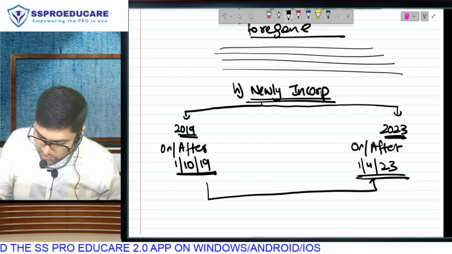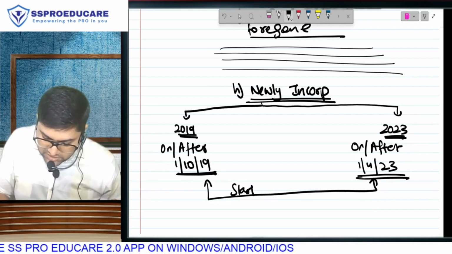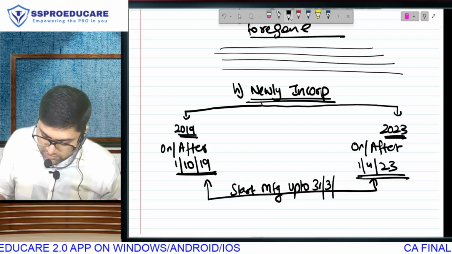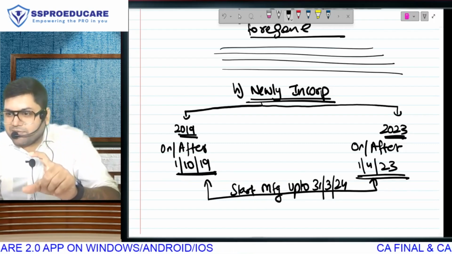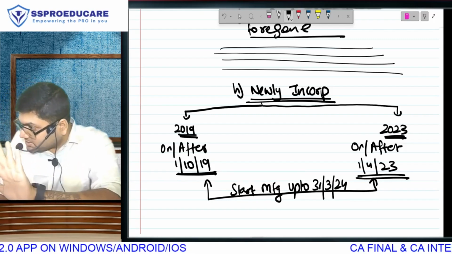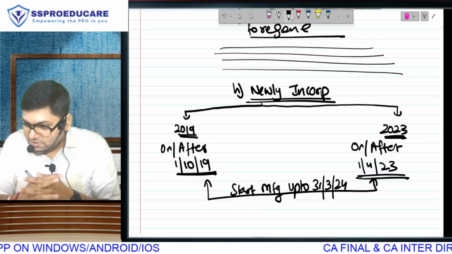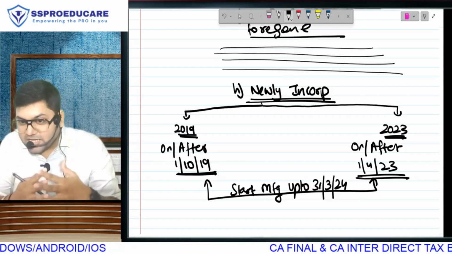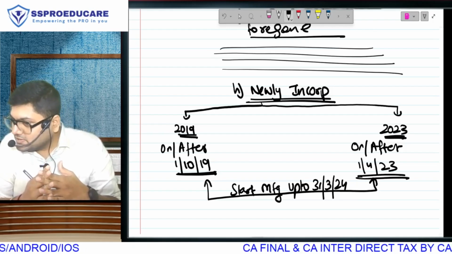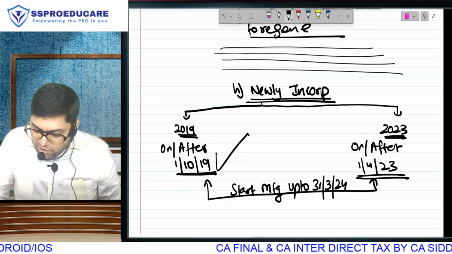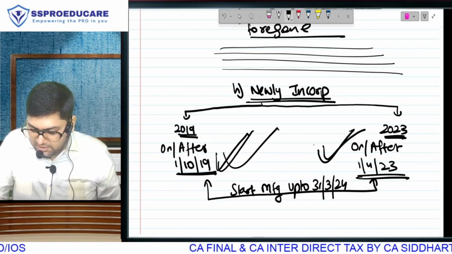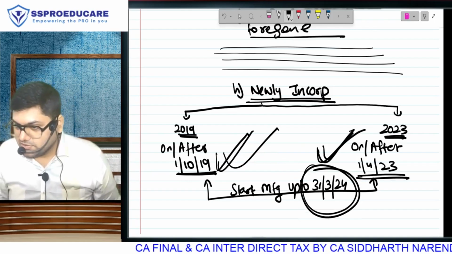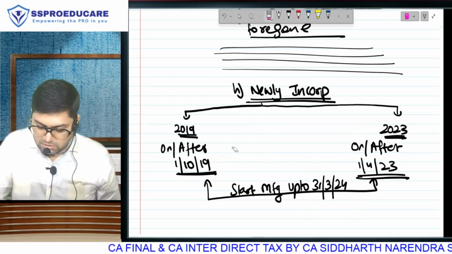Newly incorporated on or after this date, and you have to start your manufacturing up to 31st March 24. See, you don't start business the moment you incorporate your company. Please understand, starting will take time, it will go in research. We will create an organization, conduct some research, some preliminary expenses. Finally, we will start our business. So starting of company will be this date, but up to this date you should start your business. Start manufacturing up to 31st March 24.